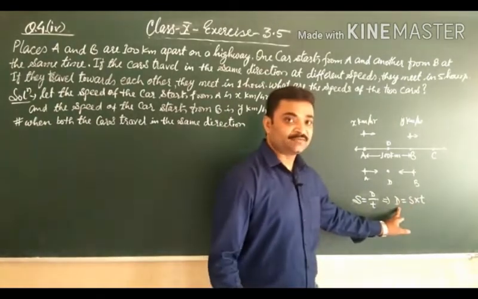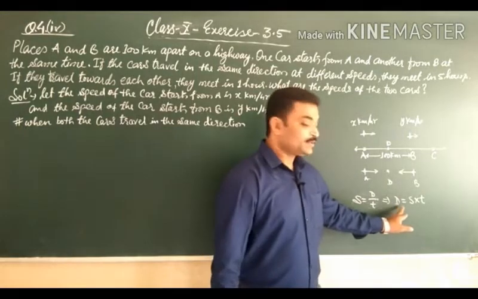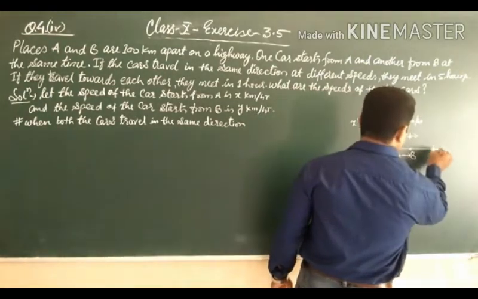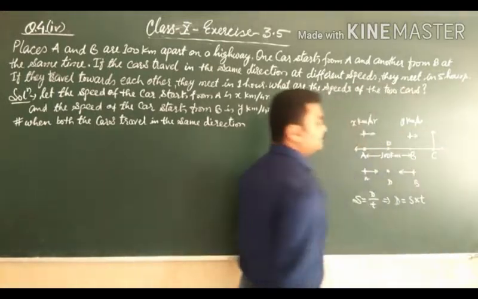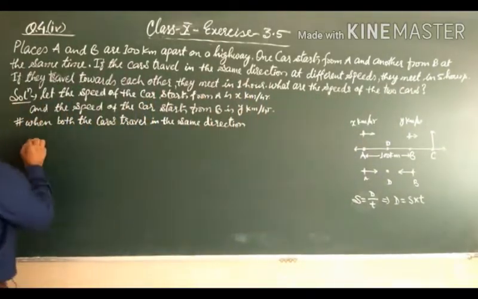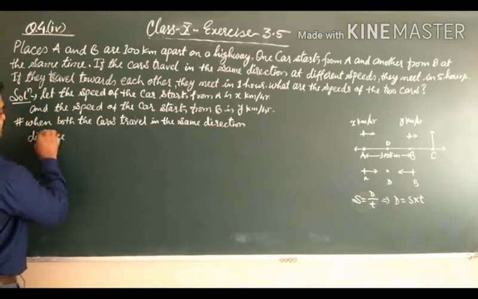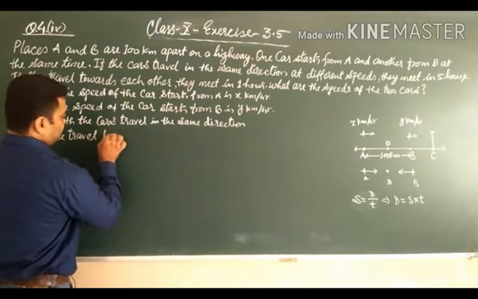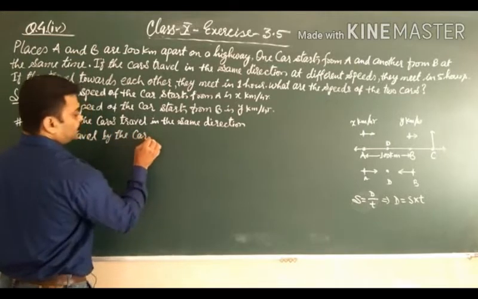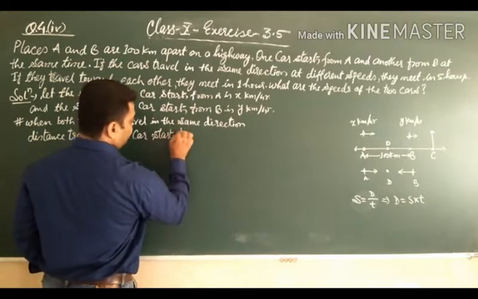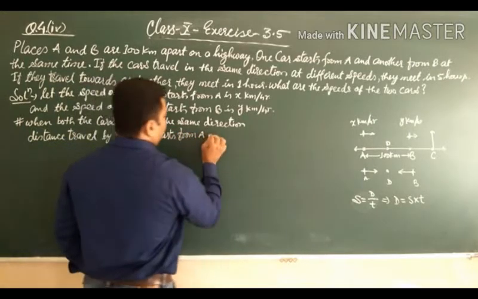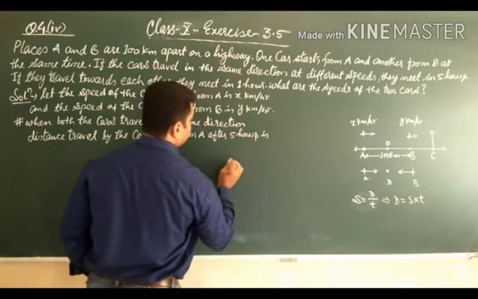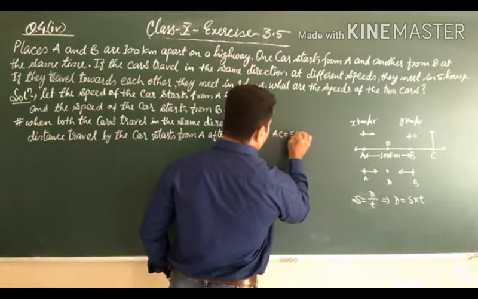That means the distance traveled by the car that starts from A is 5x kilometer and it reaches point C. So the distance traveled by the car that starts from A after 5 hours is AC equal to 5x kilometer.